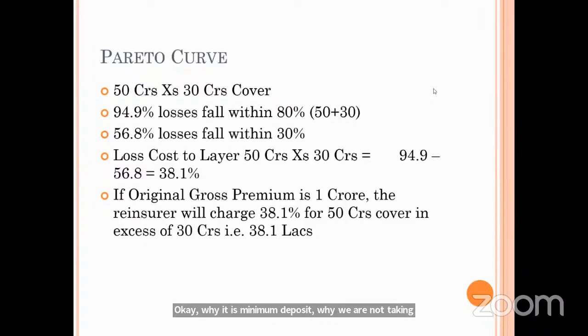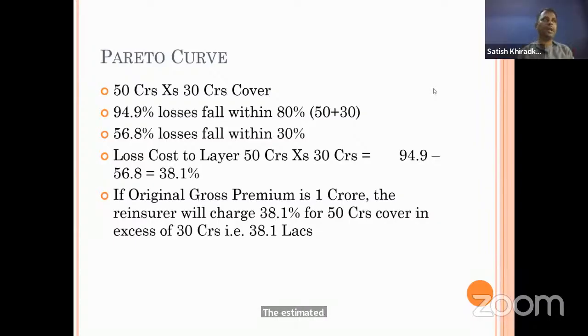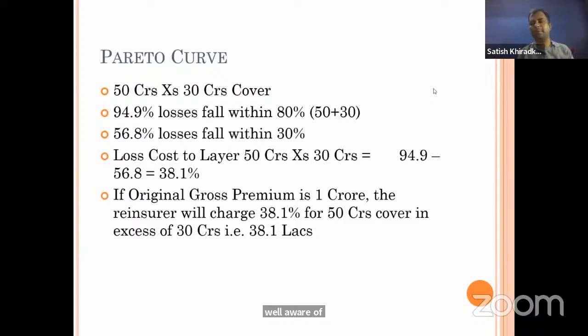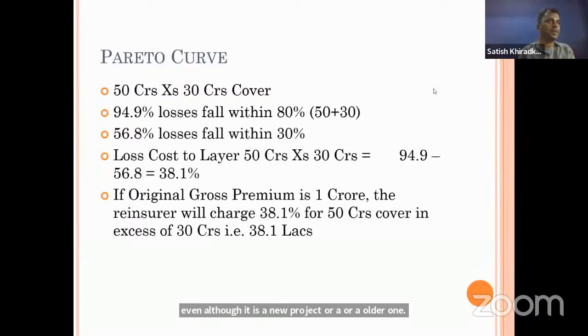Because we do not have any idea about future losses, how much premium to take, and the estimated losses are considered. We are well aware of the sum assured, but not the losses, isn't it? Particularly for new projects, newer lines of business. Even for older ones also, maybe last year it could be 40%, next year it can be 60%. Yes, fluctuation of losses. There can be a change in the situation. Maybe there can be a catastrophic event in that particular year.